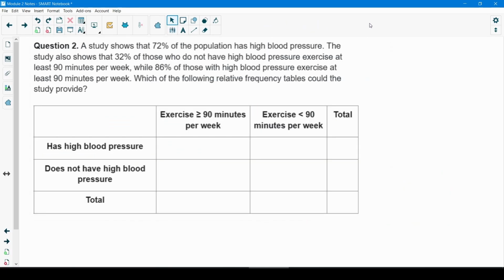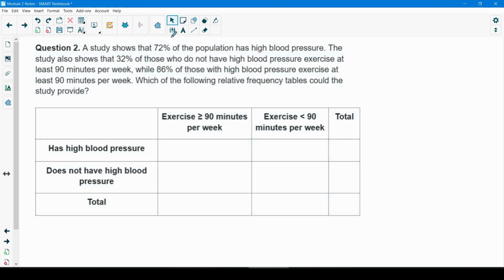And let's look at our next example here. A study shows that 72% of the population has high blood pressure. And I can start by filling that in down here, has high blood pressure. The total for that would be 72%.